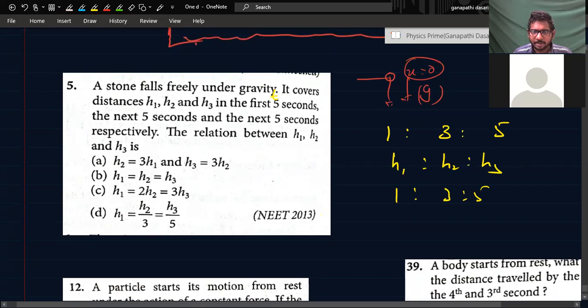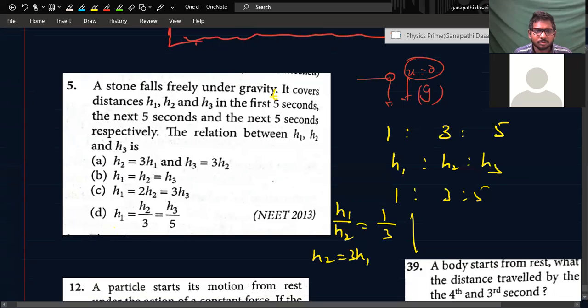H1 by H2 is what? 1 by 3. That is nothing but H2 is equal to 3H1. I didn't find a ratio, sir, but I did the problem. So this is nothing but H1 is equal to H2 by 3.